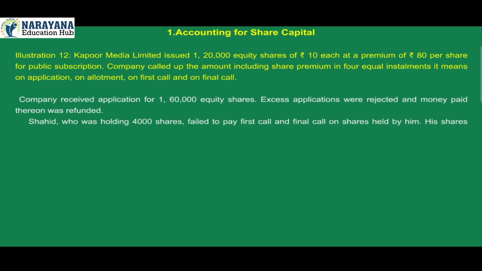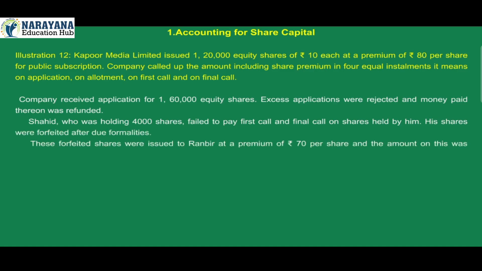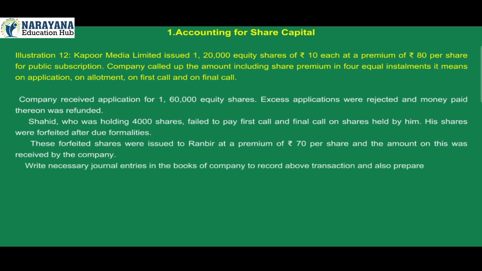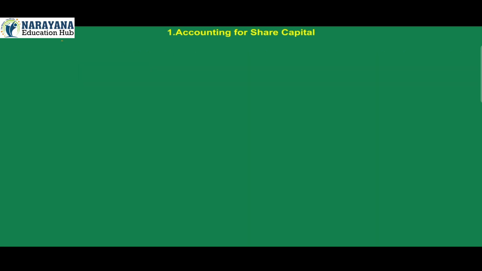Shahid, who was holding 4,000 shares, failed to pay first call and final call on shares held by him. His shares were forfeited after due formalities. These forfeited shares were issued to Ranbir at a premium of Rs 70 per share and the amount on this was received by the company. Write necessary journal entries in the books of company to record the transactions and also prepare securities premium account.